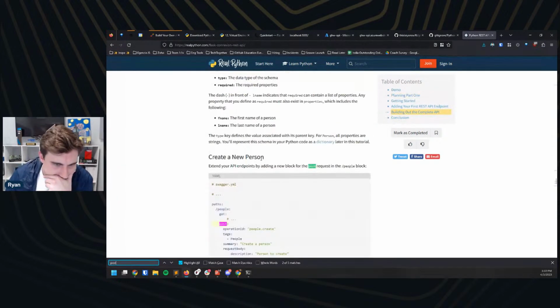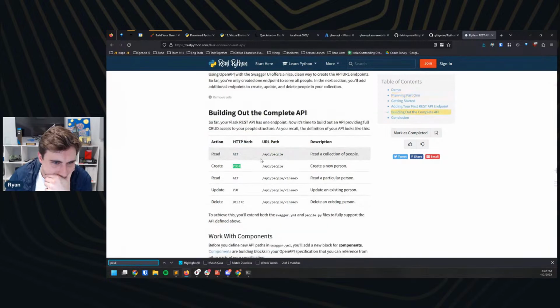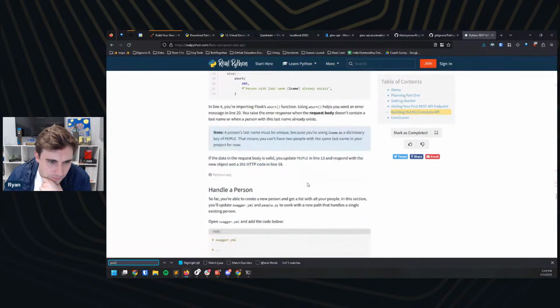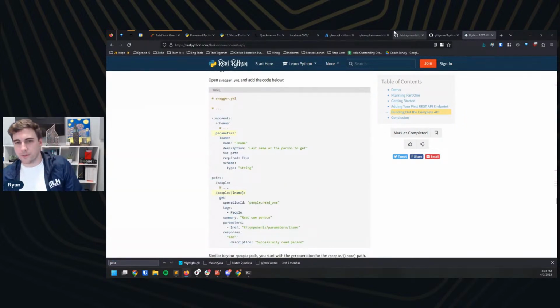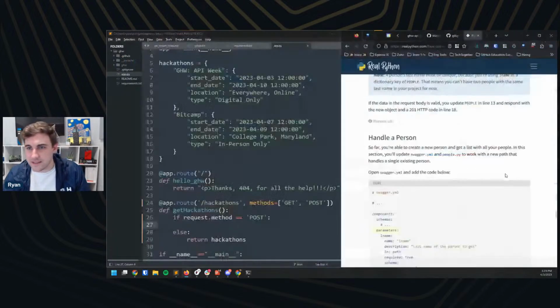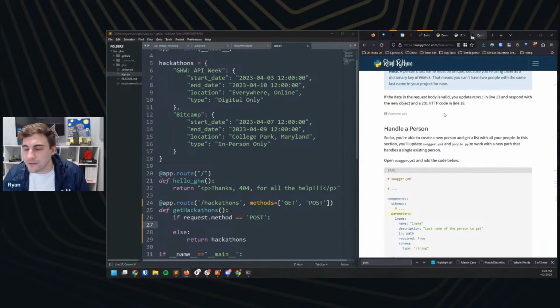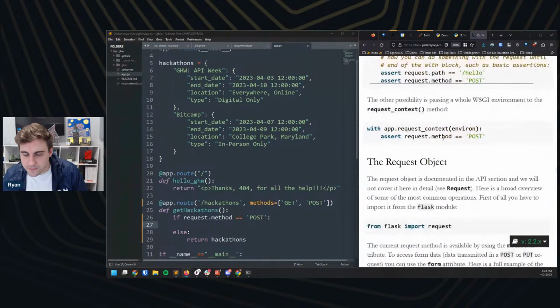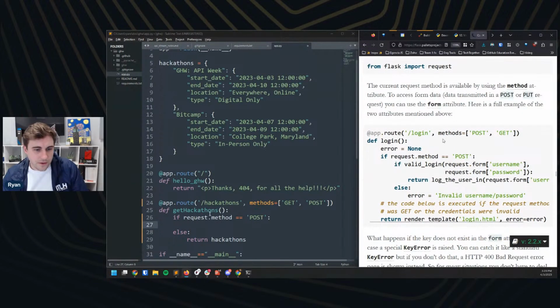I want to figure out. So the thing I'm worried about, to talk out loud, I think this is one of my favorite things about watching people code live, is so I want to take in whatever this post request gives us, right? So if we take a look again at our Flask documentation here. Oh, did I scroll too far? I did not, right? So I'm going to get this post, right? And then I have an object request that I can call method on and things like that.